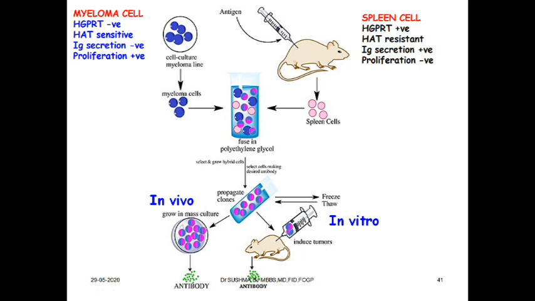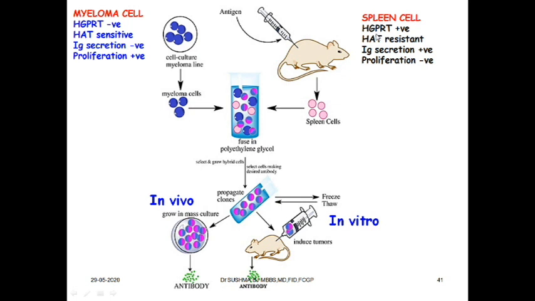This is the normal spleen cell taken from the mouse. The normal spleen cell has the HGPRTase enzyme. What is the function of HGPRTase? It is helpful in the synthesis of purines, the salvage pathway, right? This purine biosynthesis leads in turn to DNA synthesis. These cells are HAT resistant. This HAT medium contains hypoxanthine, aminopterin, thymidine.